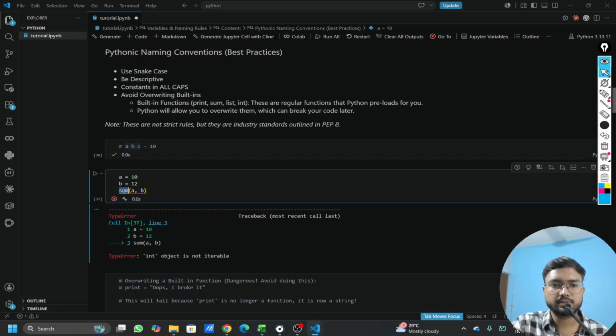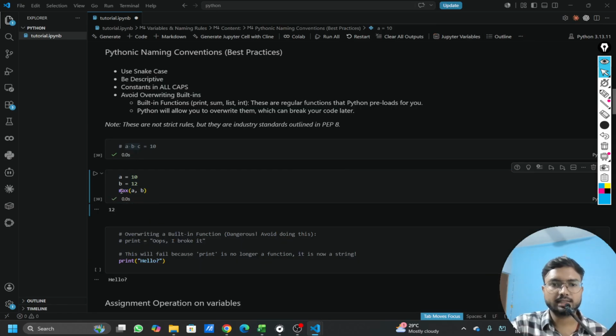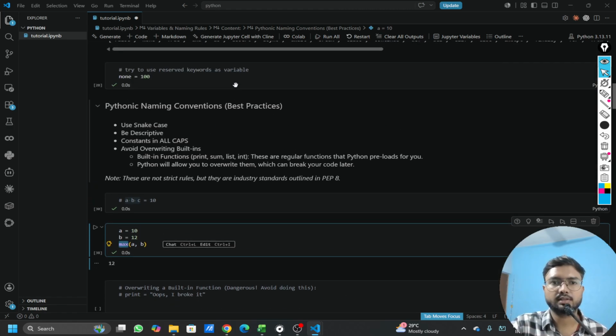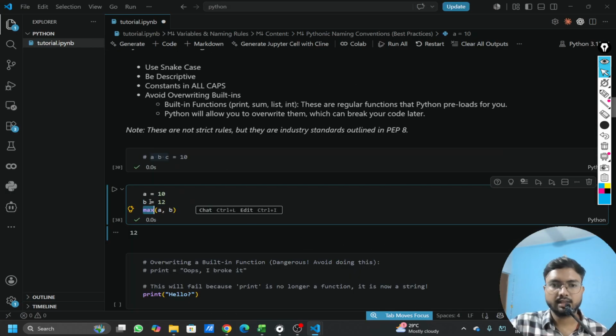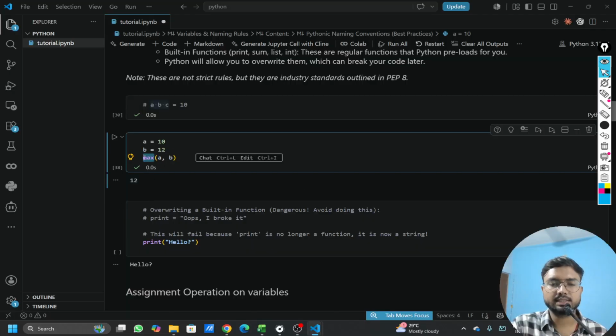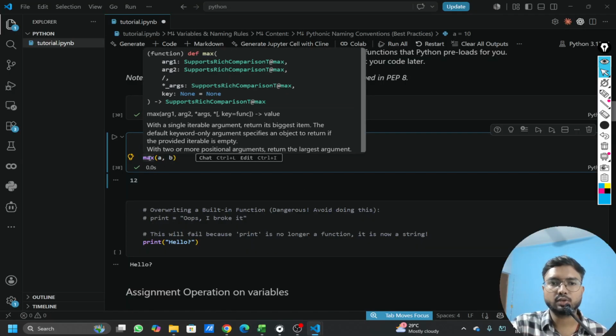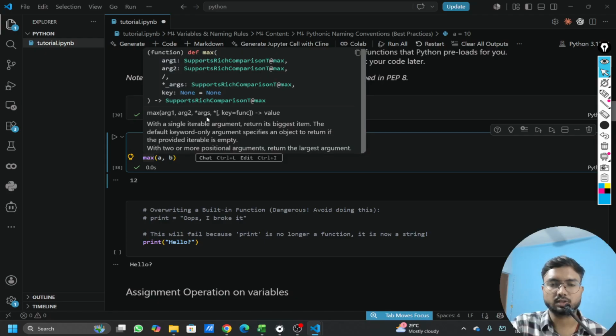Maybe in place of sum, let's try to use max. So max of a and b will be 12. So this is the inbuilt function. I haven't imported any module, like we have done for the keywords, right? Still it's working. So this means it is inbuilt in Python, and you can hover over it and get the details, like what this function is doing, what the input is and what output comes out of it.